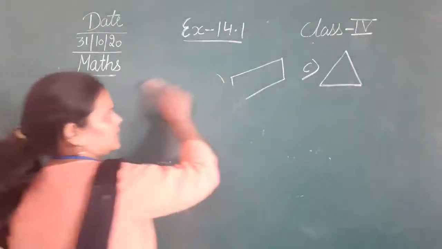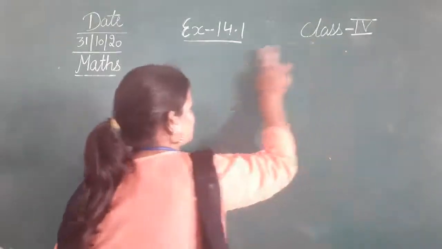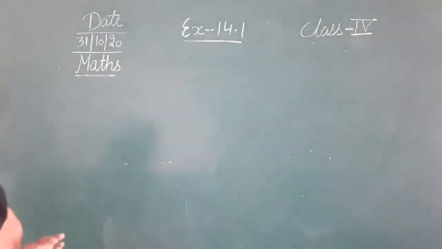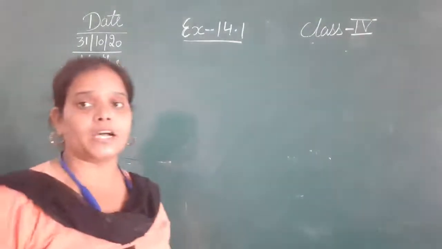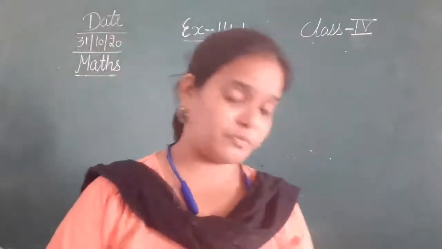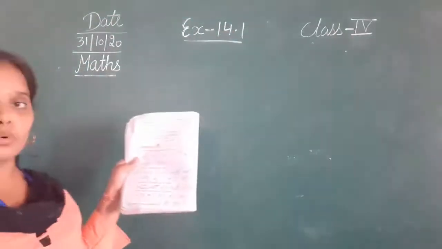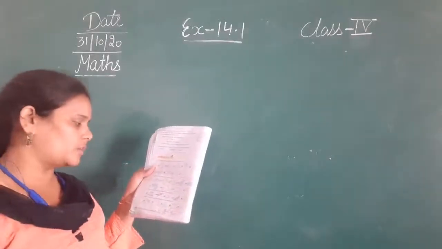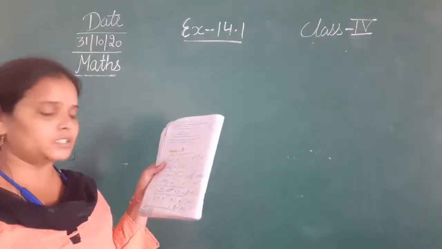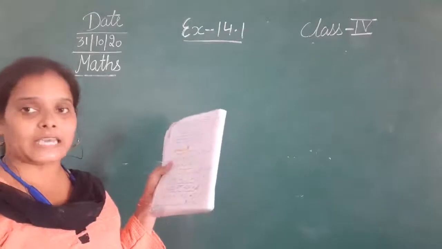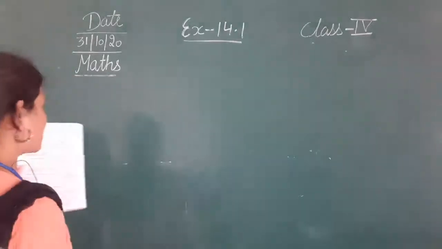In the second question we have to find out the figures which are polygons. A is a polygon? No, it's a semicircle, it is not a polygon. B is a polygon? No. C, yes, it is a polygon because it's a rectangle.